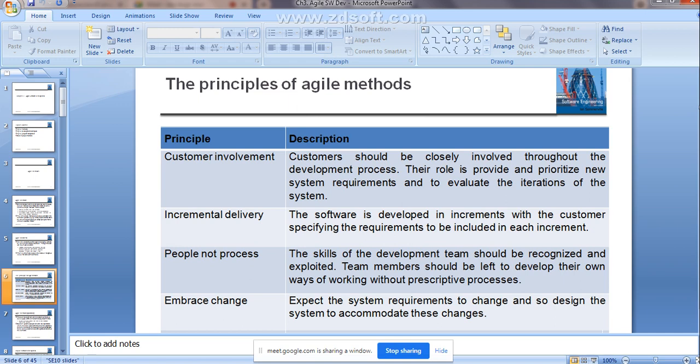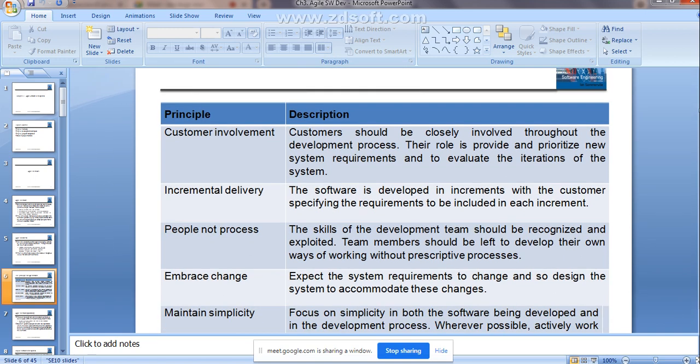That means here you are giving more importance to the people involved in the development team. What skills they have, you are recognizing. According to that you are assigning the process activities to those people. Clear? So they can develop in their own way of working without prescriptive processes. Clear? Then last one is embrace change.